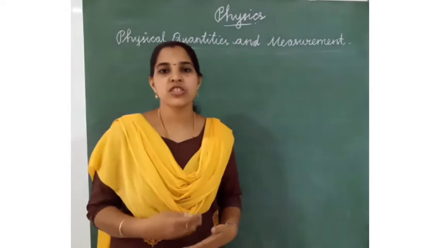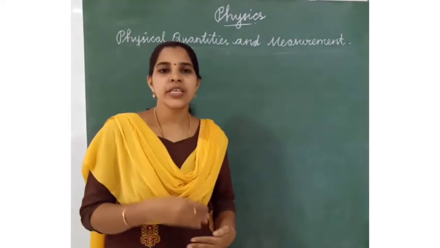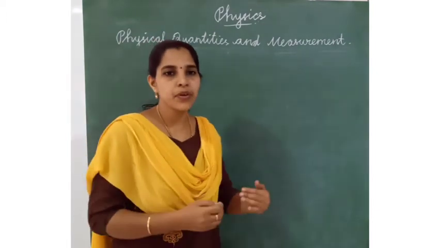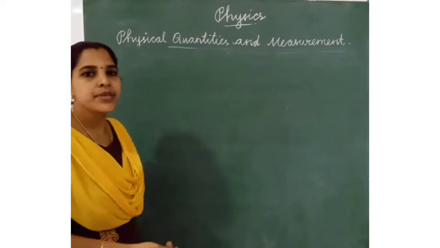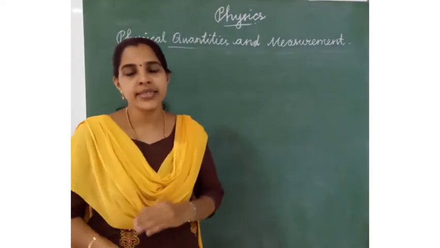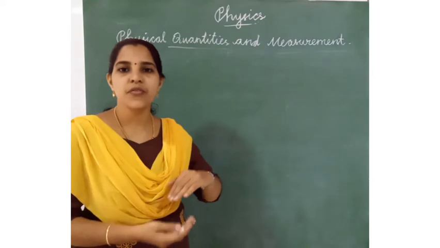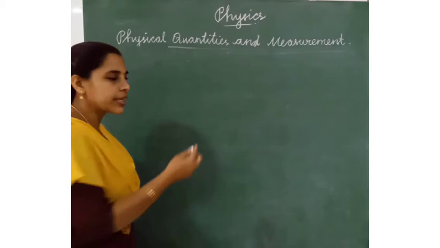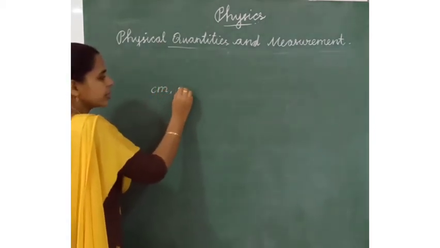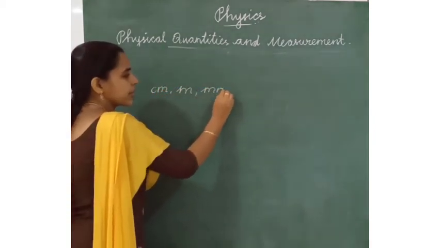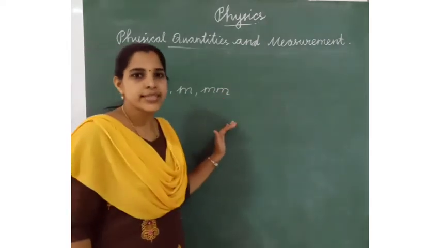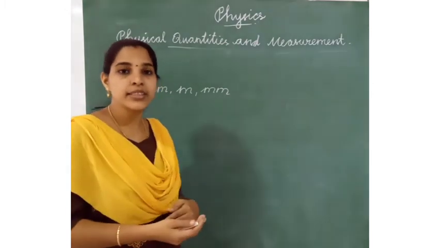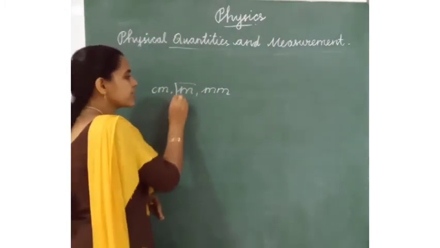Now, how to measure the length? Using the ruler or measuring tape. Before that, we should know the sub-multiples and multiples of meter. Sub-multiples means the smaller units: centimeter, millimeter. The common unit of length is meter.